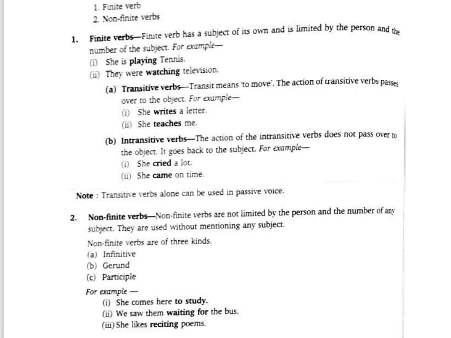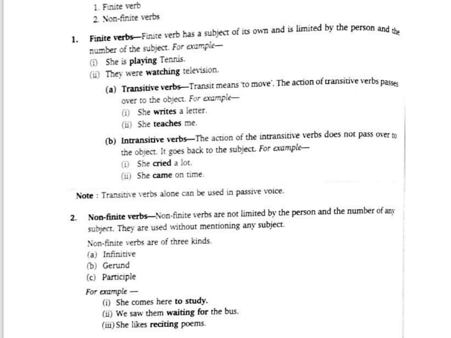So some examples here: she is playing tennis. She is the subject, and since she is the subject, that's why is has come. Then they are there, along with they, what, they were watching television. So they are or they were, and in the case of she, is or was.